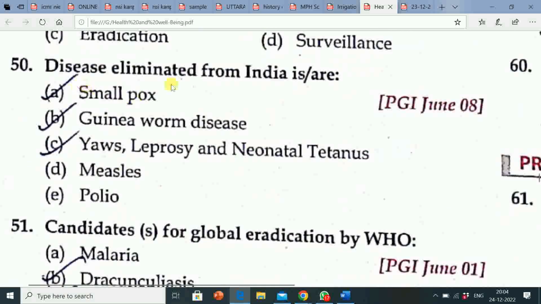Next question is, diseases eliminated from India are: option A, smallpox; option B, guinea worm disease; option C, yaws, leprosy and neonatal tetanus; option D, measles; option E, polio. Correct answer is options A, B and C are correct, that is smallpox, guinea worm disease, yaws, leprosy and neonatal tetanus. So diseases eliminated from India are smallpox, guinea worm disease, yaws, leprosy and neonatal tetanus.